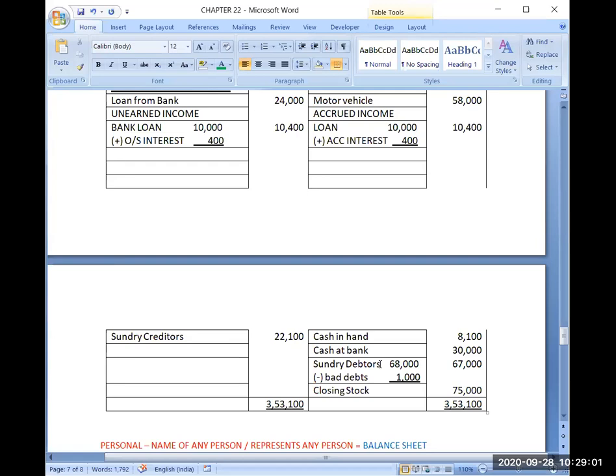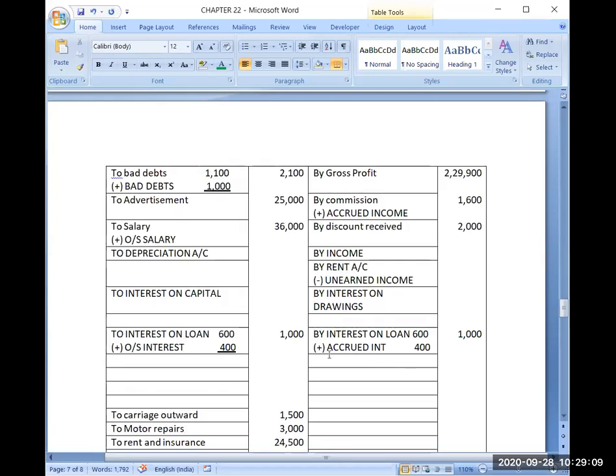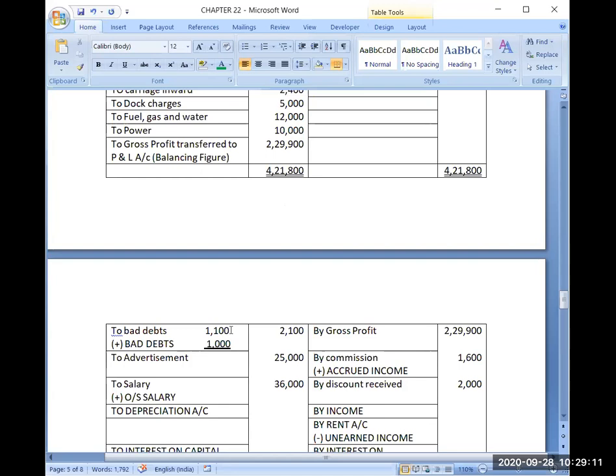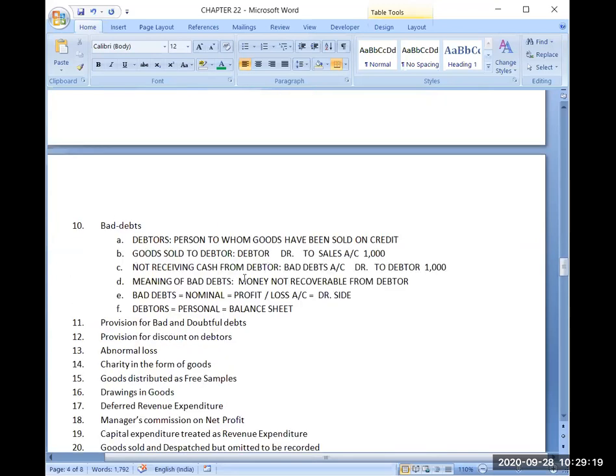The logic behind why it has not been deducted from the debtors is that this 68,000 is also in the trial balance and this 1,100 is also in the trial balance. If it is in the trial balance, that means the journal entry which we are doing now for rupees 1,000 has already been done in our books of accounts before preparation of the trial balance. Before preparing the trial balance, we had booked our loss of 1,100 as bad debts.